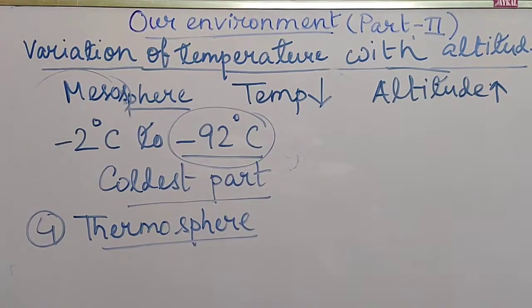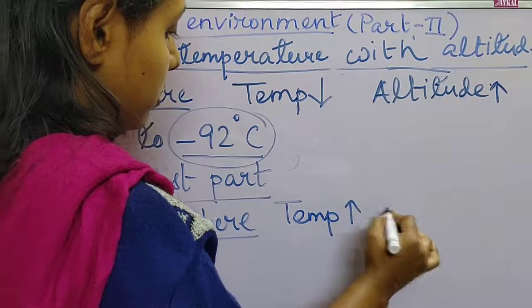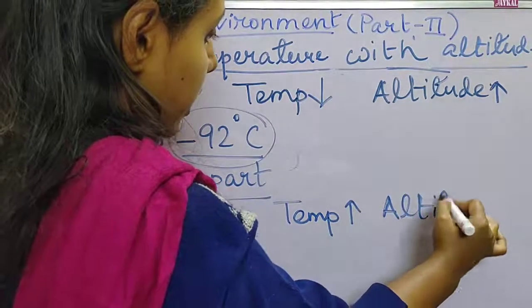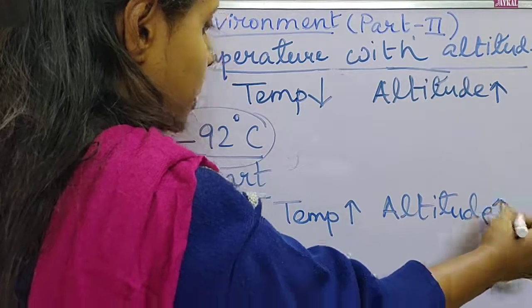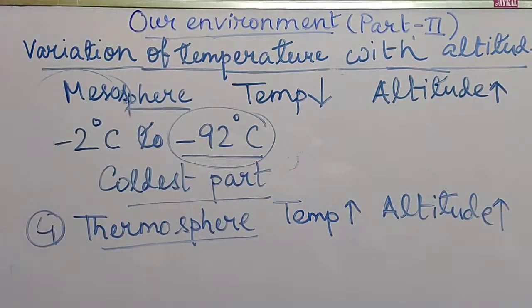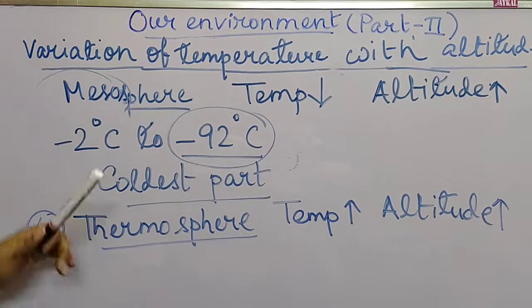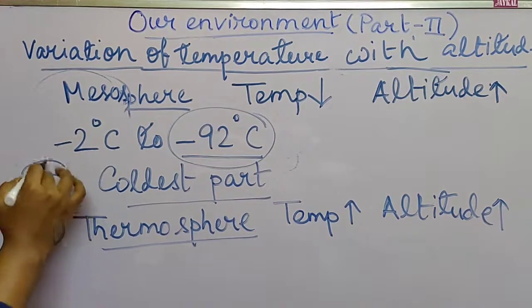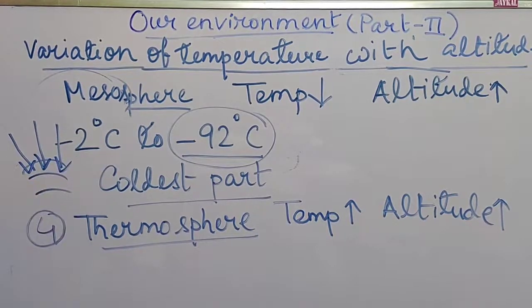In this layer the temperature increases with increase in altitude, because this layer is present in the outer part of the atmosphere, so it can efficiently absorb the solar radiation in sufficient amount.